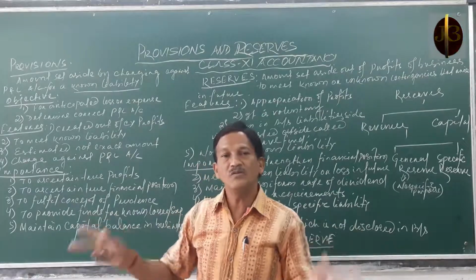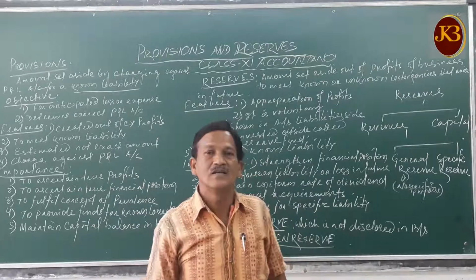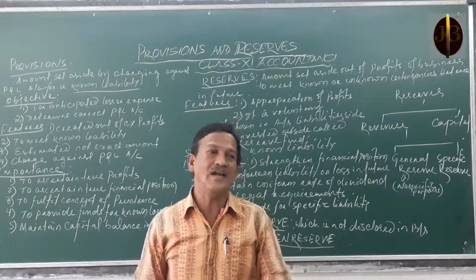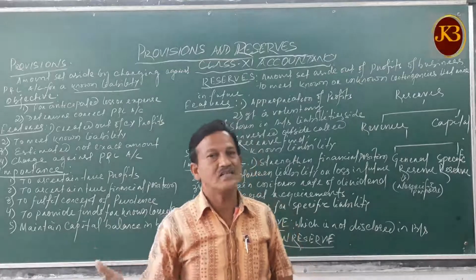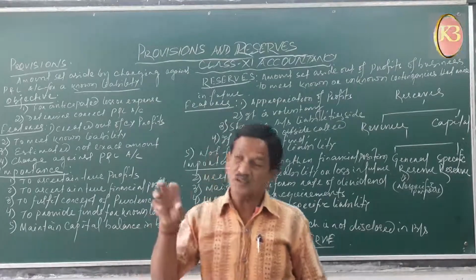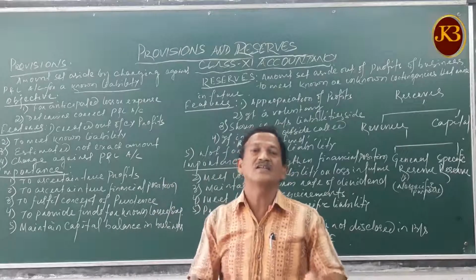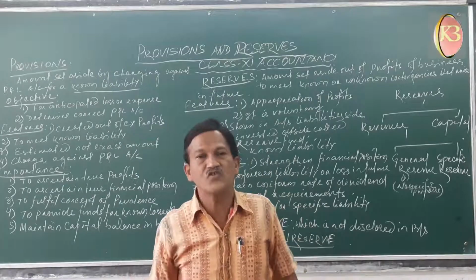Because after a particular number of years, at the expiry of the life of the asset, that asset has to be replaced. That means a known loss and a known liability is there. So for that known loss, we create the provision. That is called provision for depreciation.